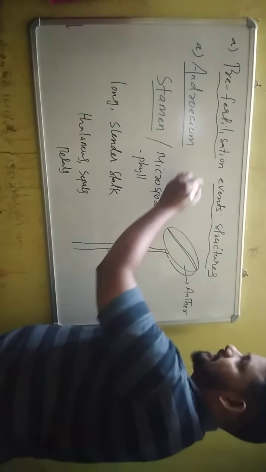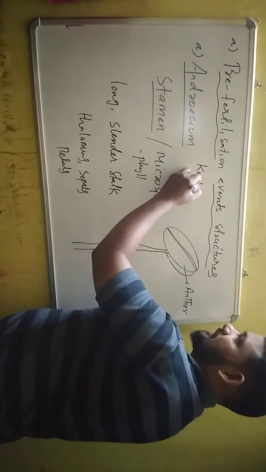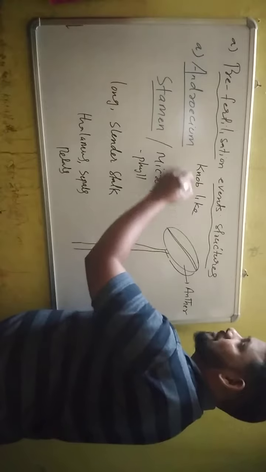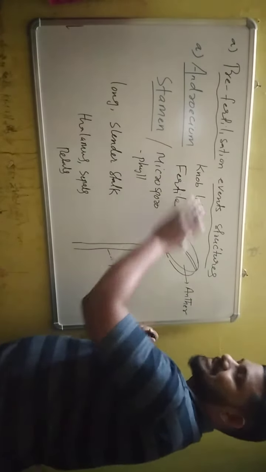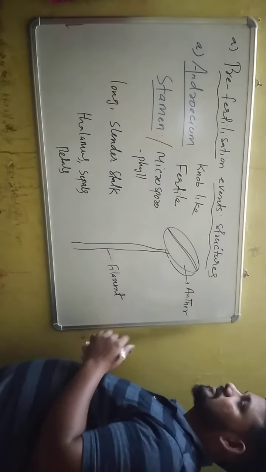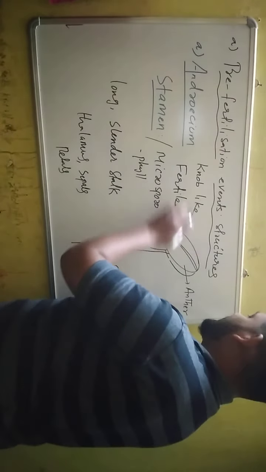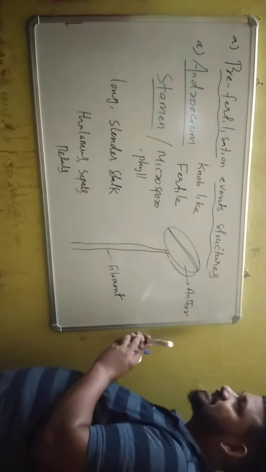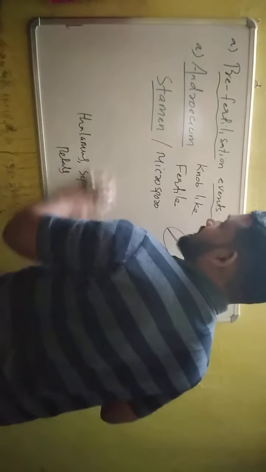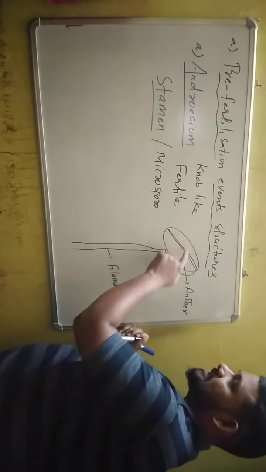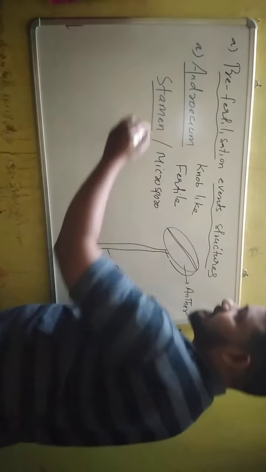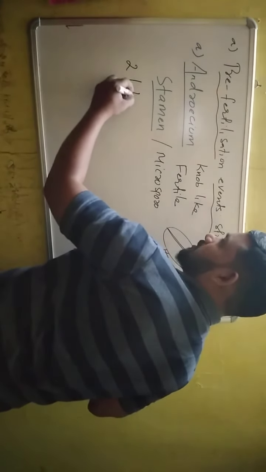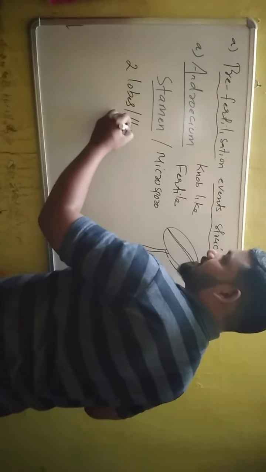So what is anther? It is a knob-like fertile region of stamen. The knob-like fertile region of stamen is known as anther. And each anther has 2 lobes. If you observe this diagram, this is one lobe and this is one lobe. Lobes are also known as thecas.